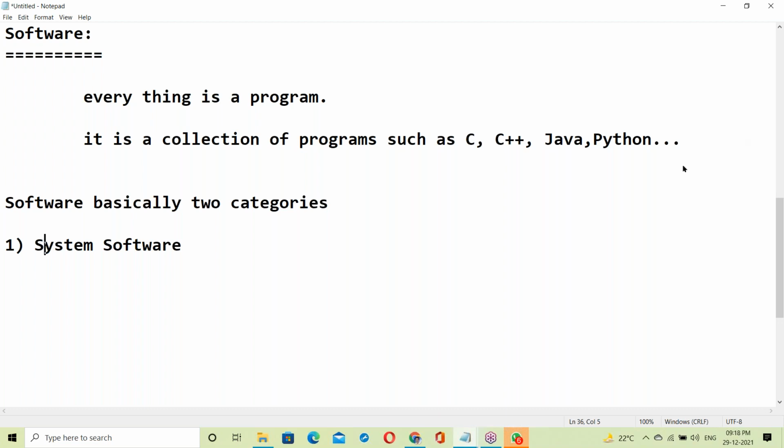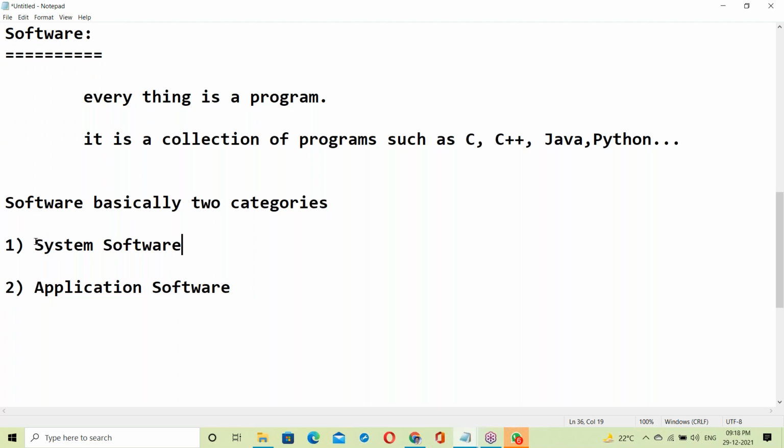Second one, application software. System software, next application software.